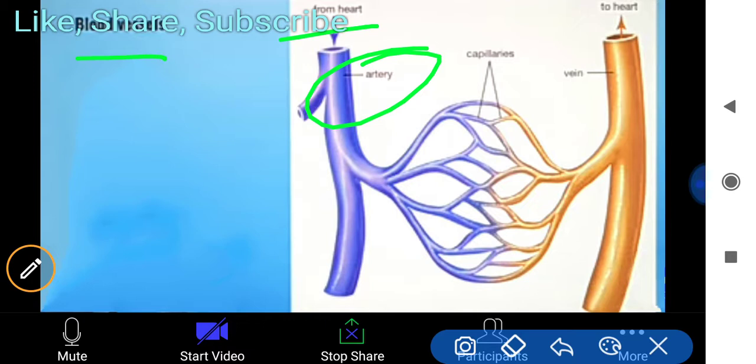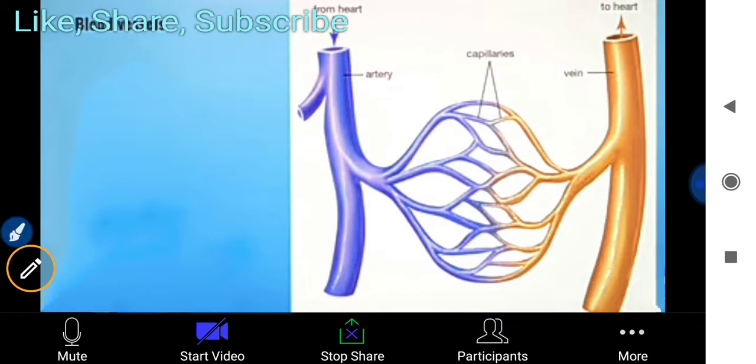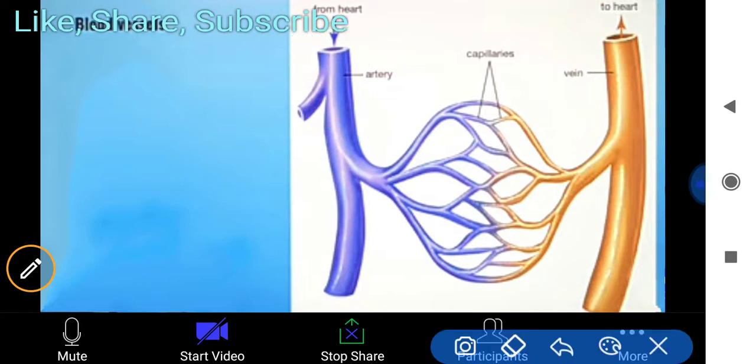That is why they carry the purified blood. And veins always bring blood to the heart, as you see here. So you have to understand which moves away and which brings to the heart. A for artery, A for away.